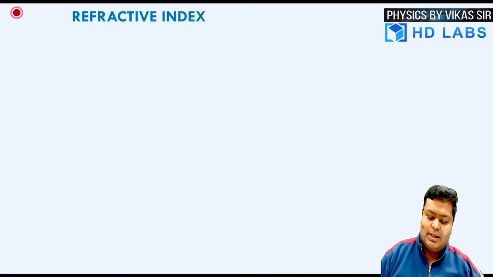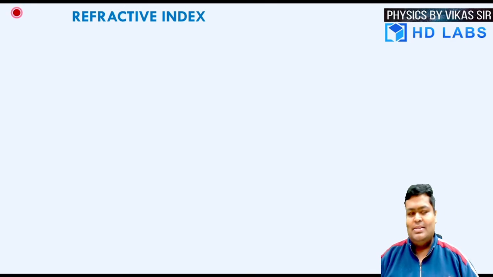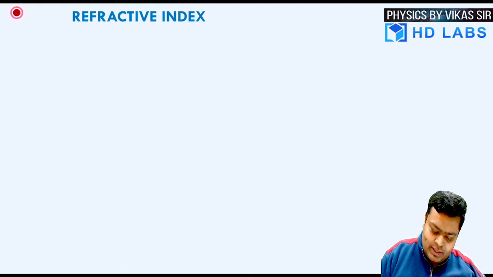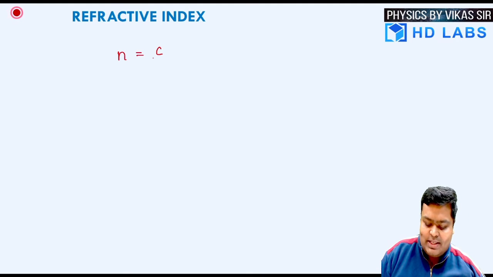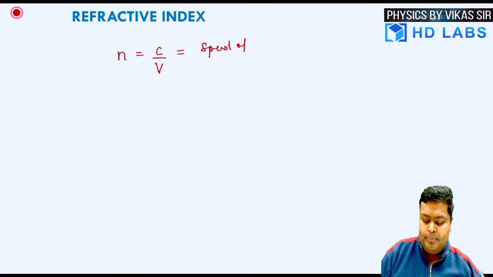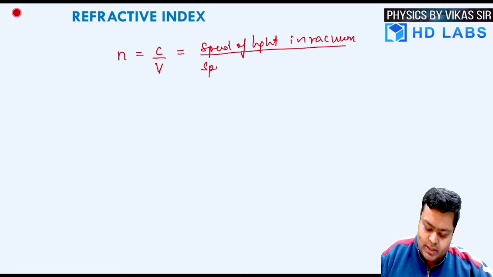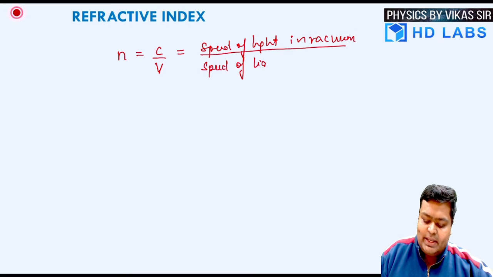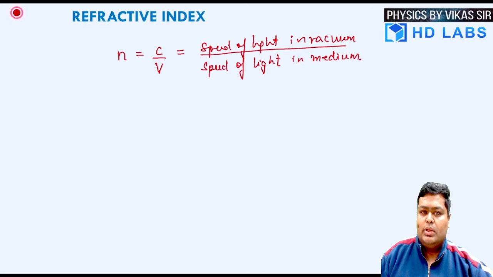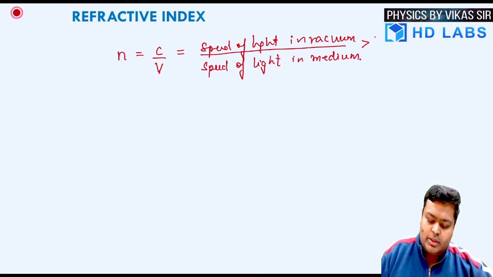How are we able to do so? That is because of the idea of the refractive index. What is a refractive index? The refractive index primarily can be written as C upon V. What is C? C means the speed of the light in vacuum. Now we all know that light travels fastest in the vacuum, while it moves into any other medium, the speed of the light decreases. So let's say in any material medium, the speed of the light in that particular medium is given as V. Now, as we know, C is always more than V. So this value is usually more than 1.